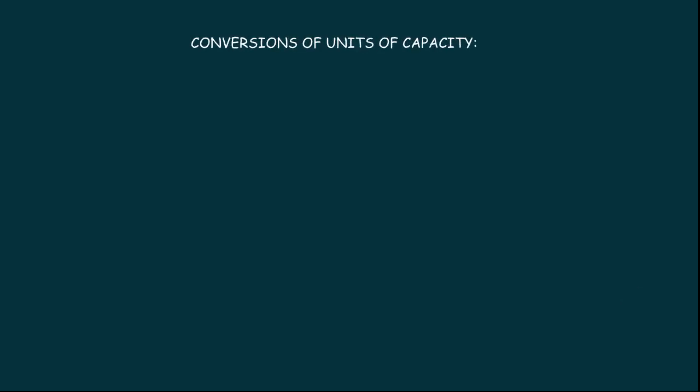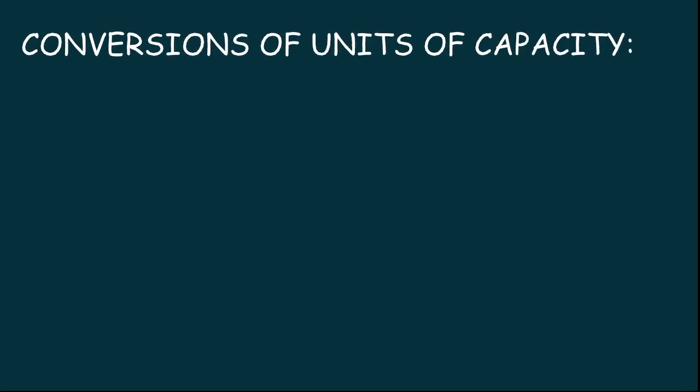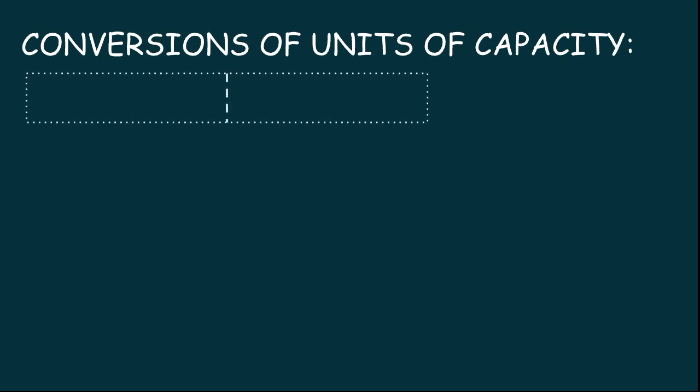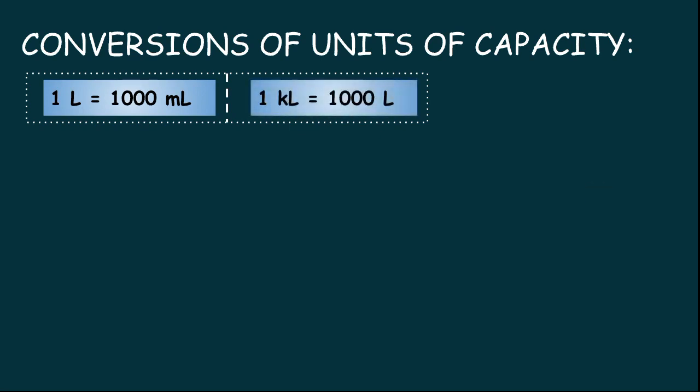And next, the conversions of units of capacity. So the units of capacity are liters, milliliters, and kiloliters. So the basic conversions, only two conversions. 1 liter is equal to 1000 milliliters, and 1 kiloliter is equal to 1000 liters.